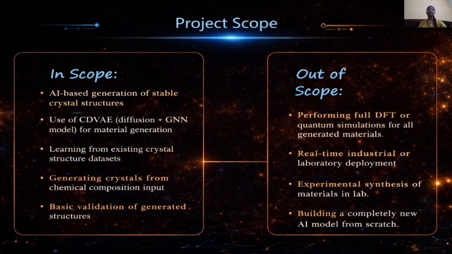Our project scope. Our project focuses on generating crystal structures using the CDVAE model. The project learns from an existing crystal dataset and generates structures based on chemical composition. However, our project does not include full quantum simulations or real laboratory experiments because those require high computational and experimental resources. Our project uses the AI model to generate crystal structures from the existing crystal structures.